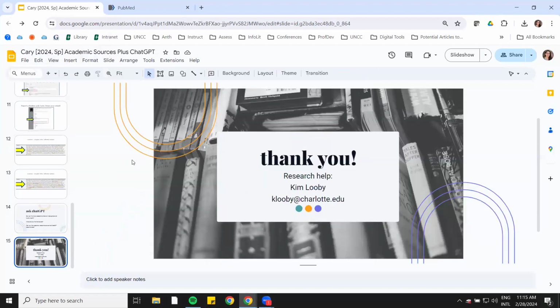If you want to learn more about ChatGPT, I recommend asking your professors if it's allowed to be used. I'm searching through the internet because as a tool, it's going to update frequently and often. And if you have any questions or need help with research, finding sources, or developing your topic, or if you're just struggling to find what you need to find, come chat with me.